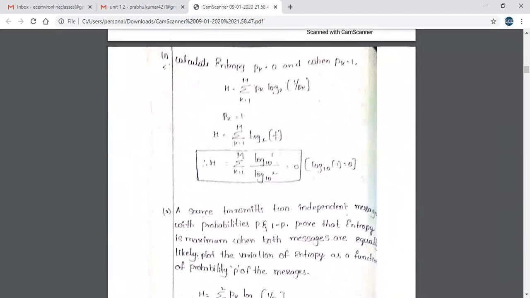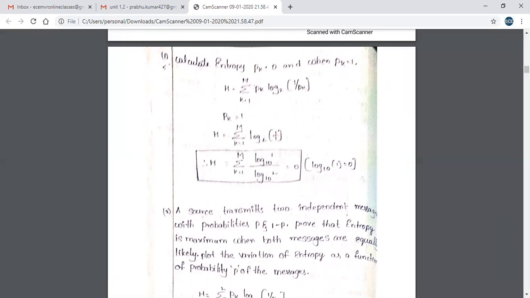So next, here we can prove the first property. Calculate entropy when Pk is equal to 0 and Pk is equal to 1. We just have to substitute the Pk equal to 0 and Pk equal to 1 values in the entropy. So we get the average information H is equal to 0. We just have to substitute that Pk log 2 1 by Pk. So when Pk is equal to 0, 0 into anything means 0. So the H value is 0 in the first case.